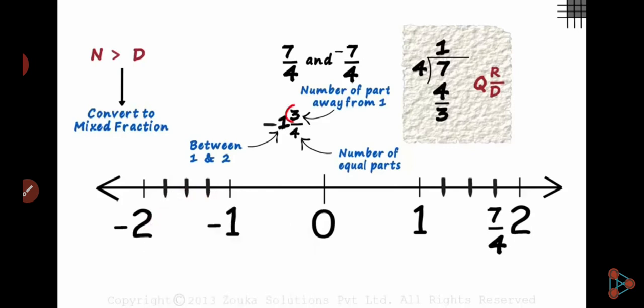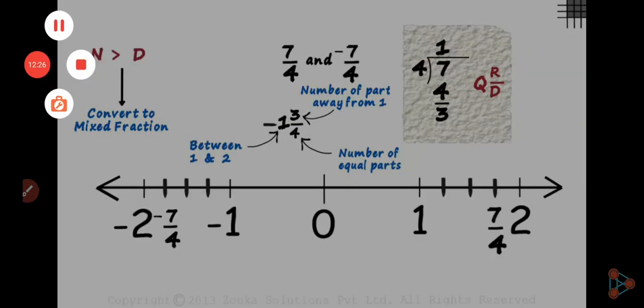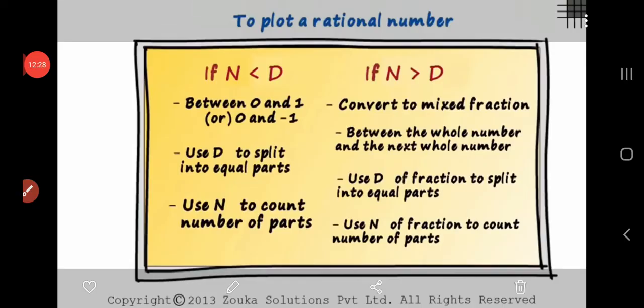1, 2, 3, and the numerator represents the number of parts away from 1. Okay, so this is our -7/4. Understand? When the numerator is less than the denominator, the number is between 0 and 1, or 0 and -1, on the number line. Use D, the denominator, to split into equal parts. Use the numerator to count the number of parts.